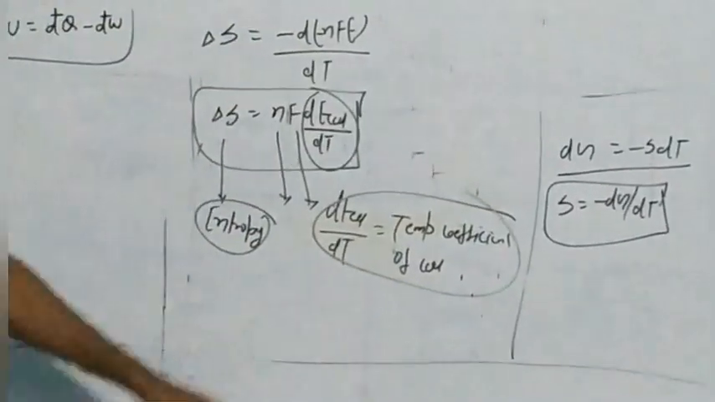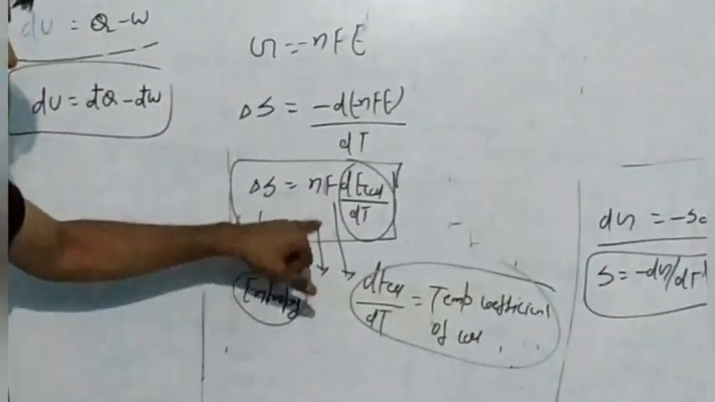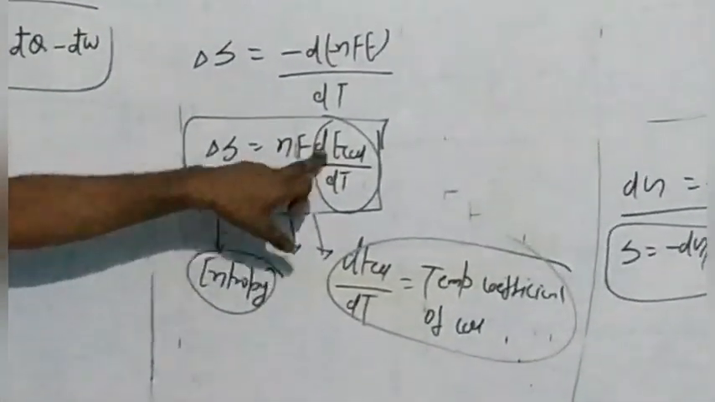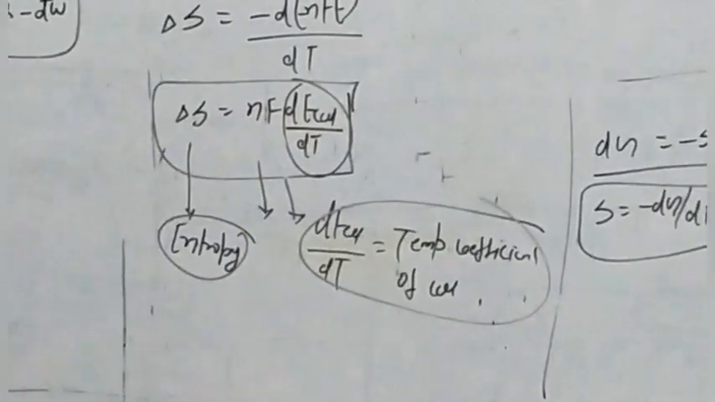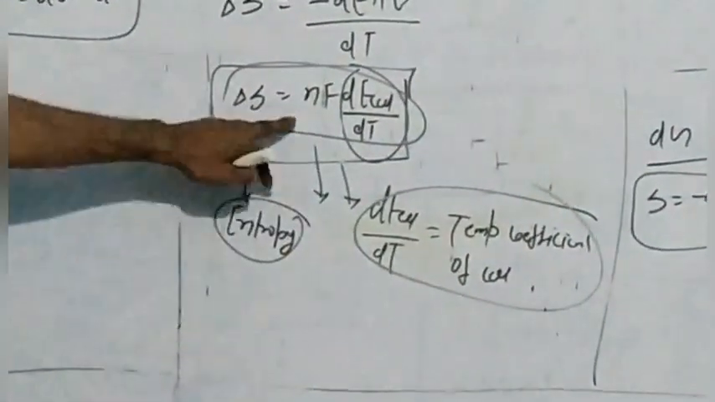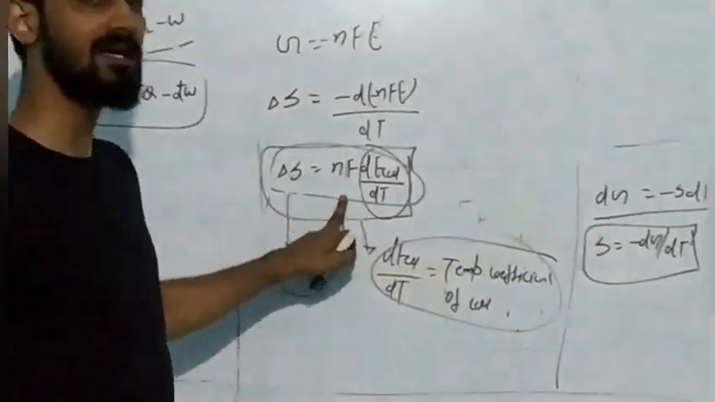Temperature coefficient of the cell. If the question gives the number of moles of electrons exchanged in the reaction, F, and the temperature coefficient of the cell, then you have to use this formula: dS = nF (dE cell/dT). Okay, so we have already calculated the value of delta S of the cell.